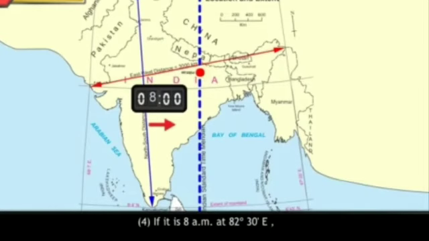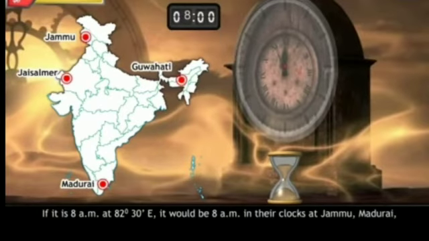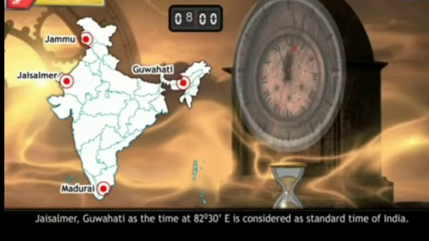Next question: if it is 8 am at 82 degrees 30 minutes east, what will be the time in their clocks at the following places? Answer: if it is 8 am at 82 degrees 30 minutes east, it would be 8 am in their clocks at Jammu, Madurai, Jaisalmer, Guwahati, as the time at 82 degrees 30 minutes east is considered as the standard time of India.